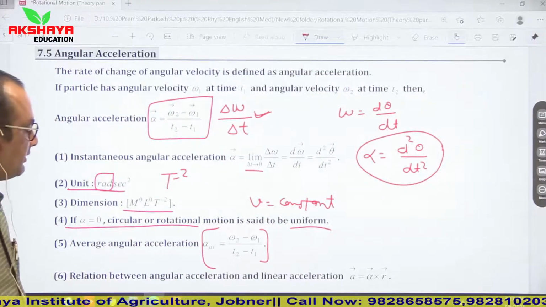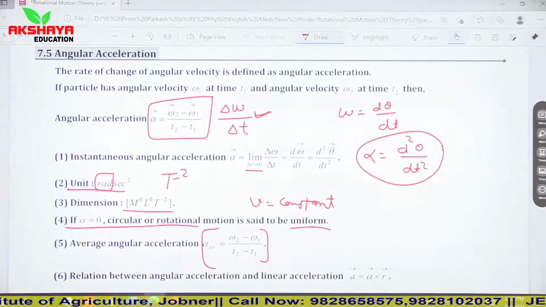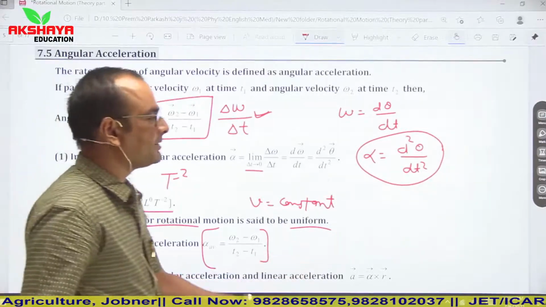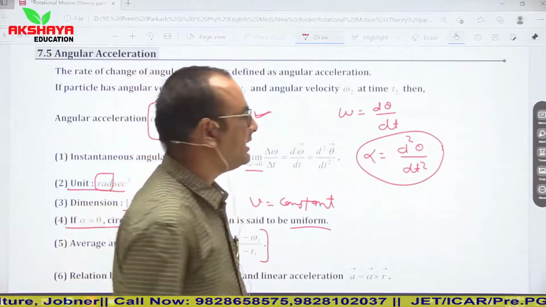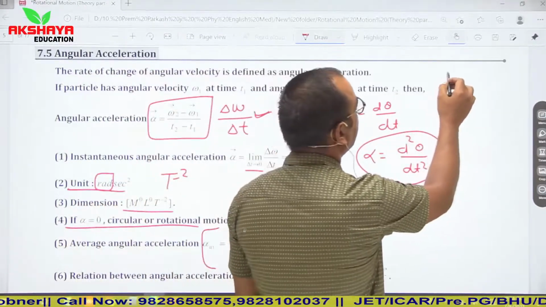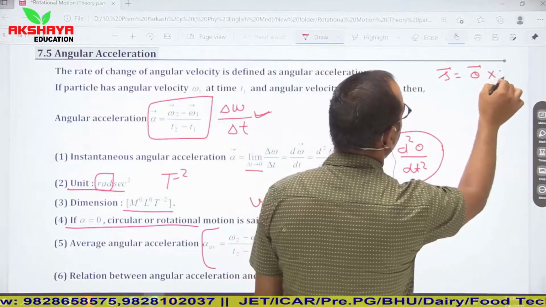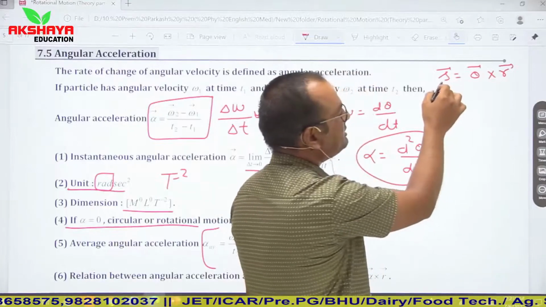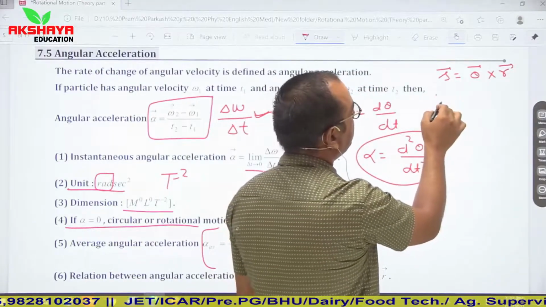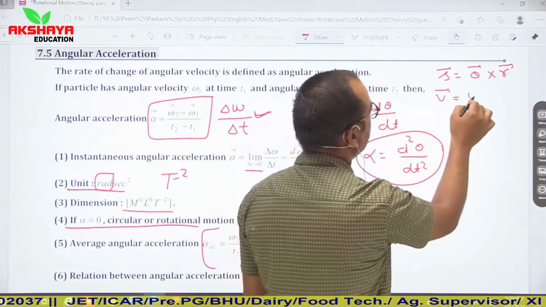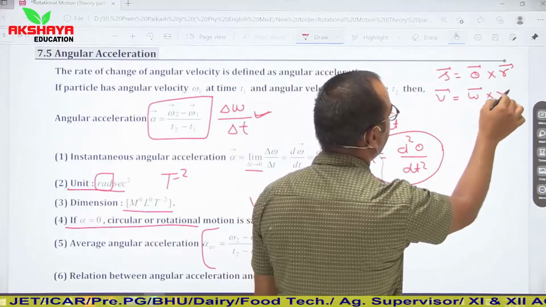Now the relation between angular acceleration and linear acceleration. Again the same relation as I told you earlier: you have to simply keep in mind one relation, s vector is equal to theta vector cross r vector. If we differentiate it with respect to time, then v vector is equal to omega vector cross r vector.